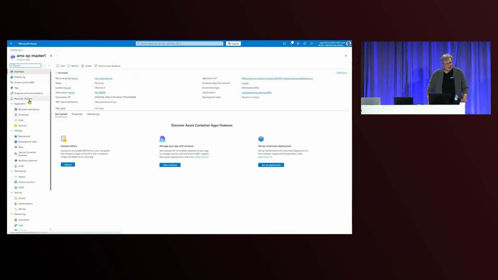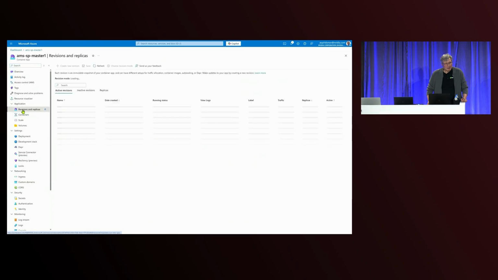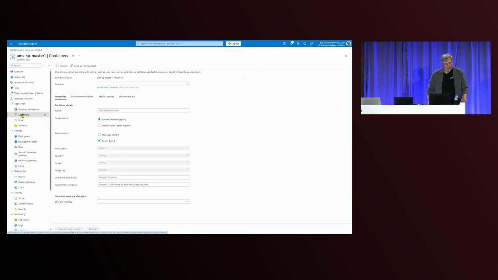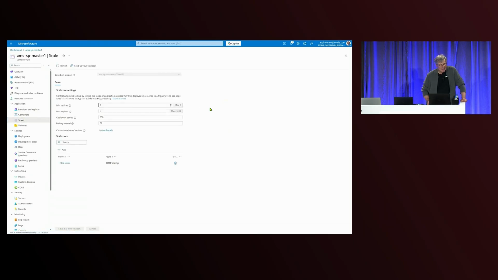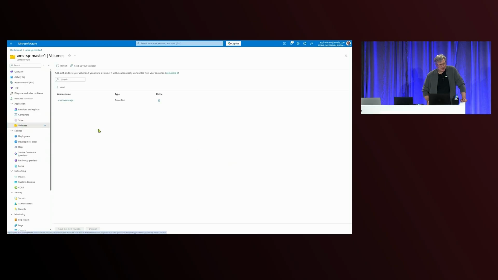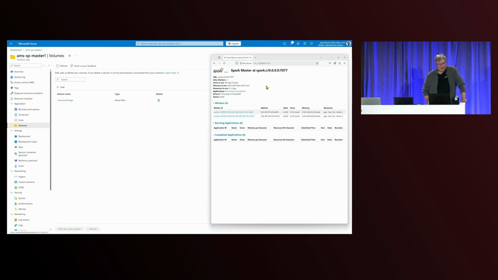The next application is the master, which is currently running, and it has, as I said, two containers. One is the Spark container, you can see it's on the top. And another container is for communication and development mode. It's scaled to 1, always 1, just for the communication. And again, it has a volume assigned to communicate.